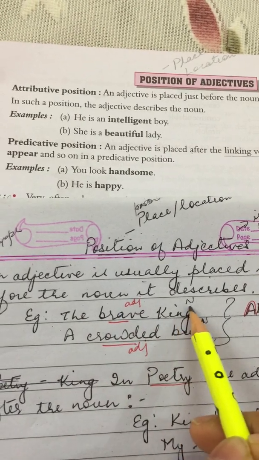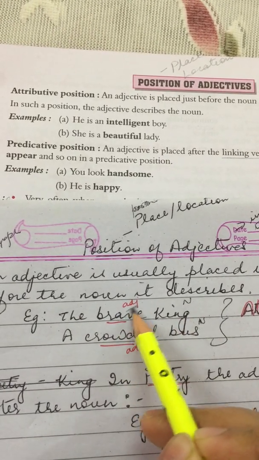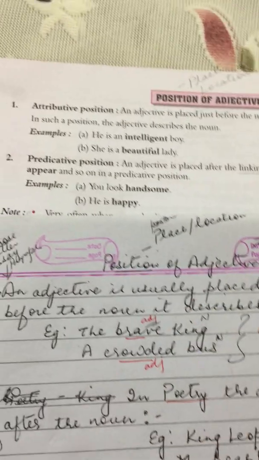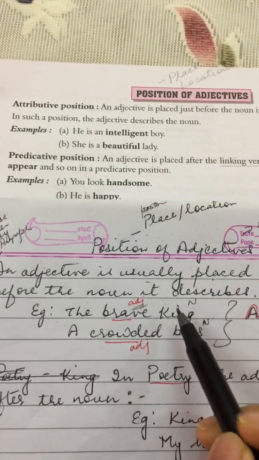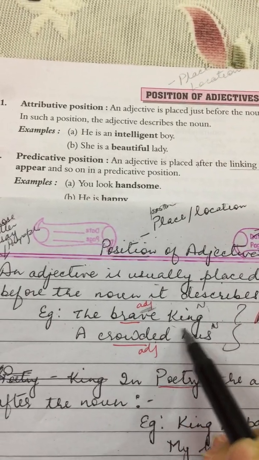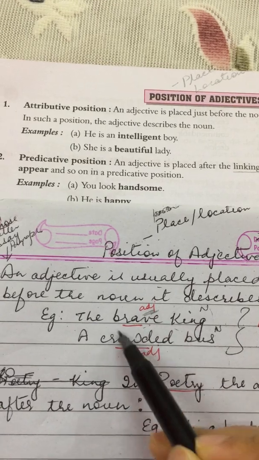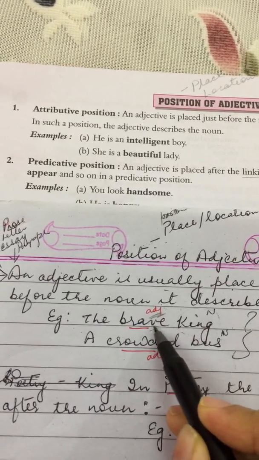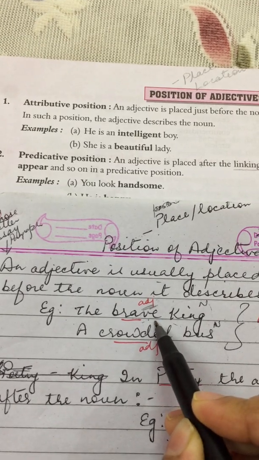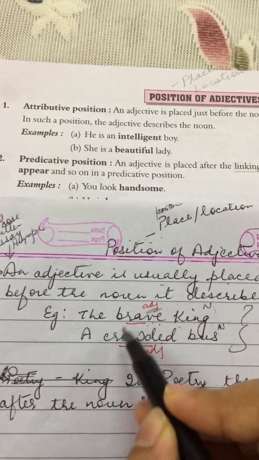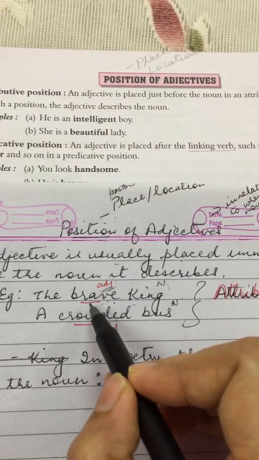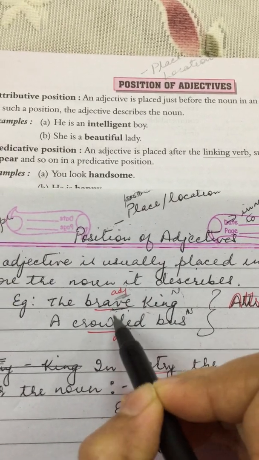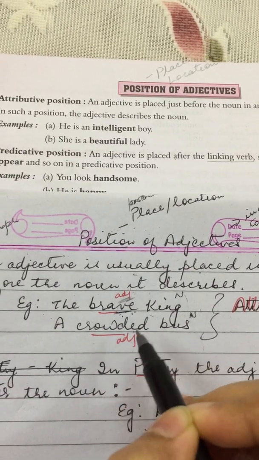So you can see here, king is the noun and brave is the adjective. So here, the king is being described as brave, and this adjective comes immediately before the noun. So here you can see the position of the adjective. It is just before the noun.